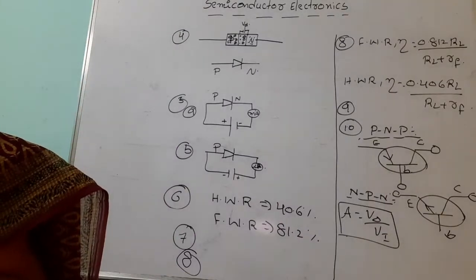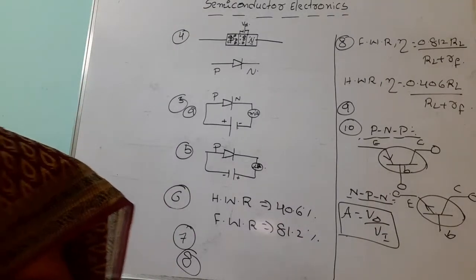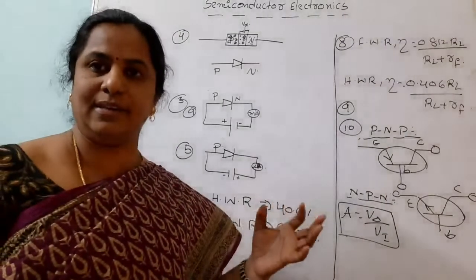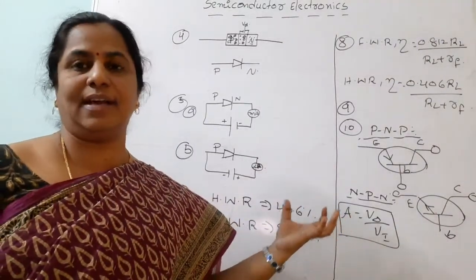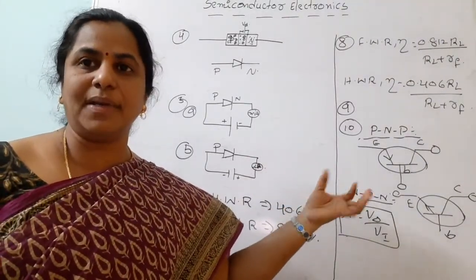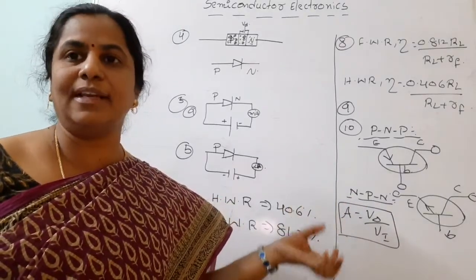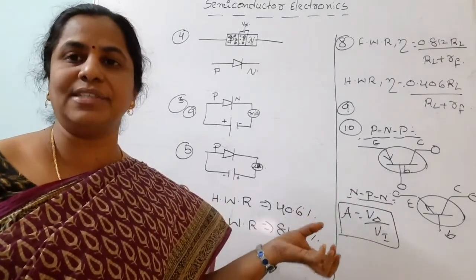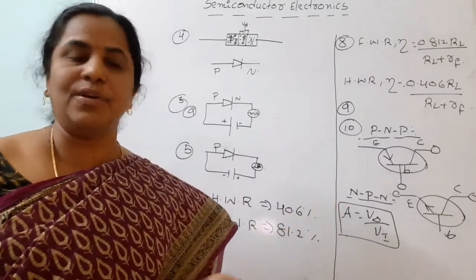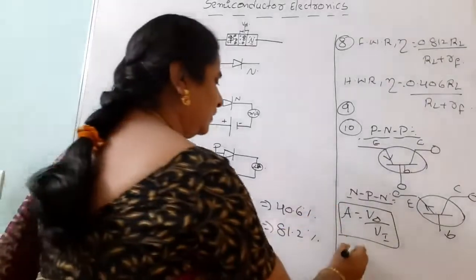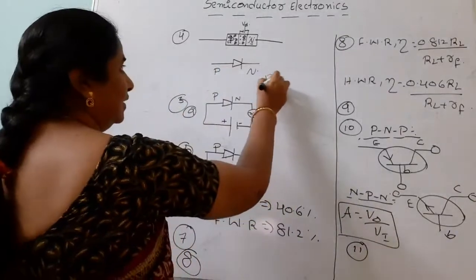Then our next question is, in which bias can a Zener diode be used as a regulator? In reverse bias condition. Already I said, in forward bias it acts like a PN junction diode only, but in reverse bias it has the sharp breakdown voltage and can be used as a voltage regulator. That is the 11th question. Then our 12th VSAQ is,